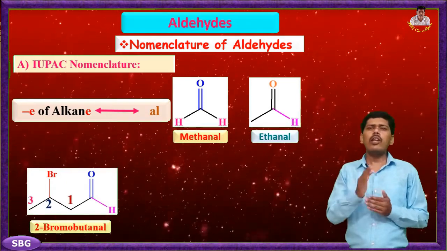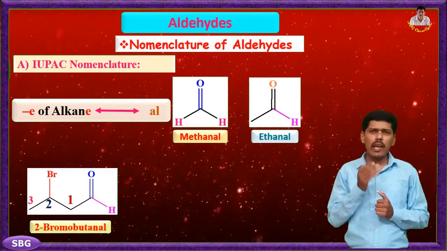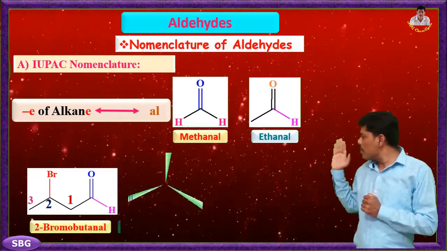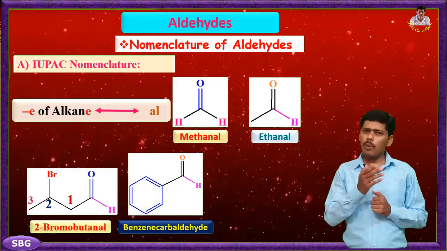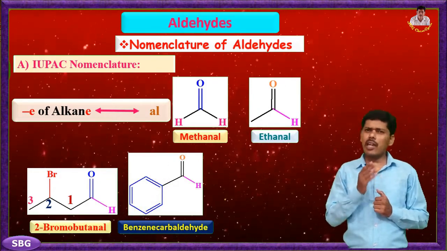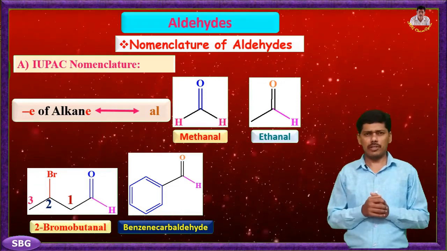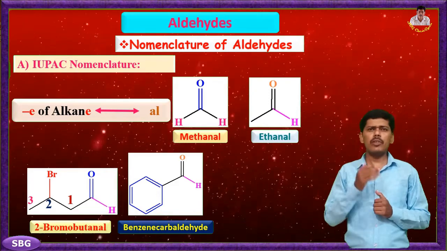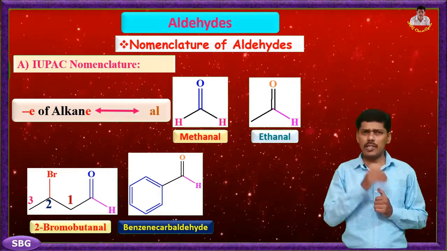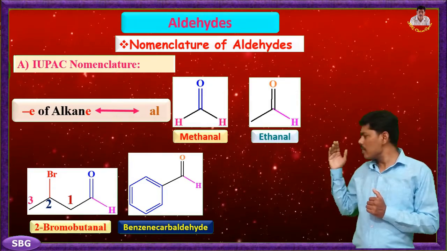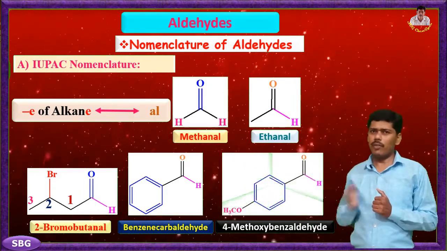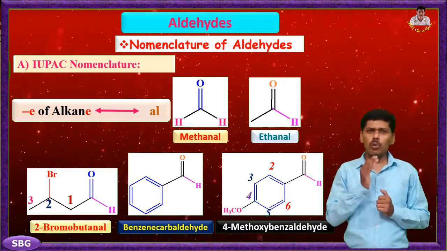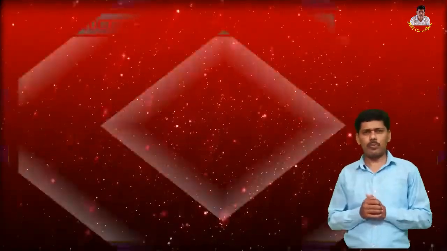2-bromobutanal. The name of the simplest aromatic aldehyde, with the aldehyde group on the benzene ring, is benzenecarbaldehyde. However, the common name benzaldehyde is accepted in IUPAC nomenclature. Other aromatic aldehydes are named as substituted benzaldehydes. For example, here we can see 4-methoxybenzaldehyde, where the methoxy group is attached to the fourth position carbon relative to the aldehyde functional group.